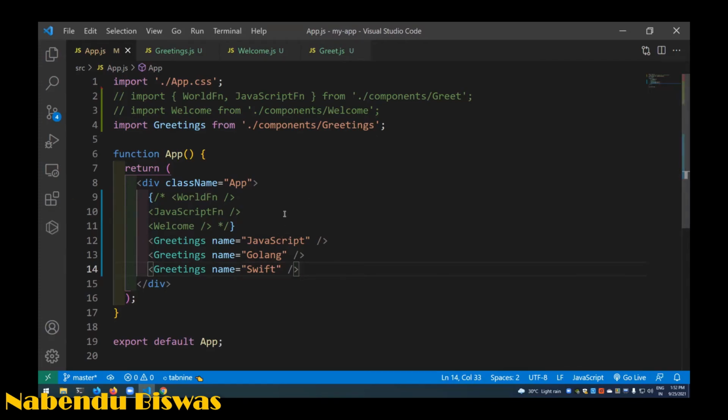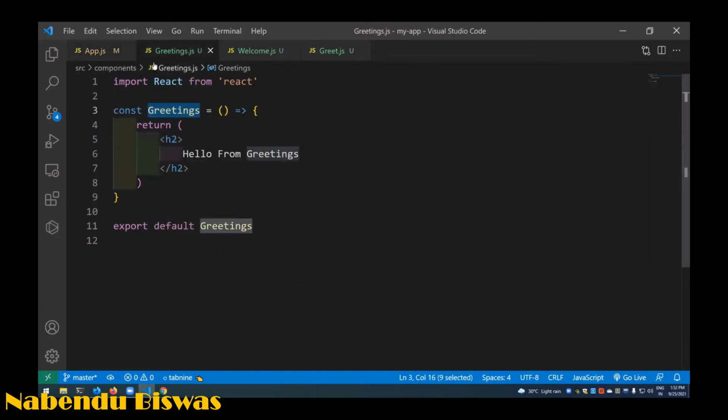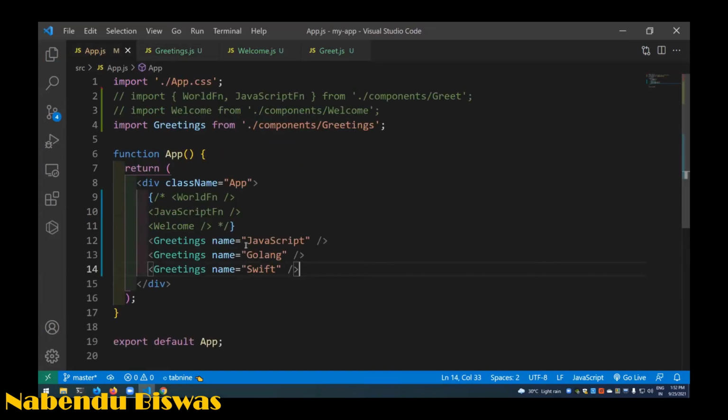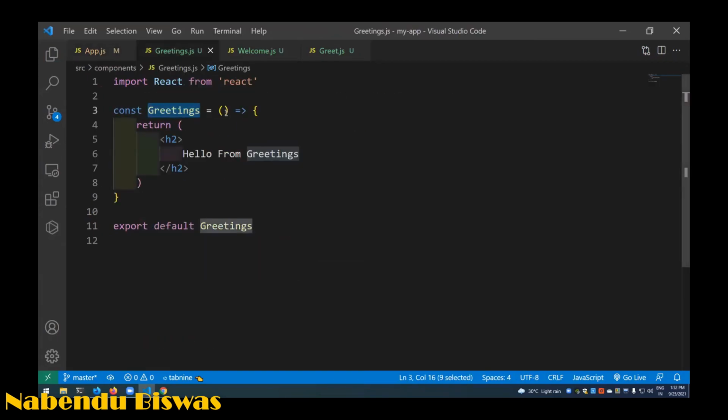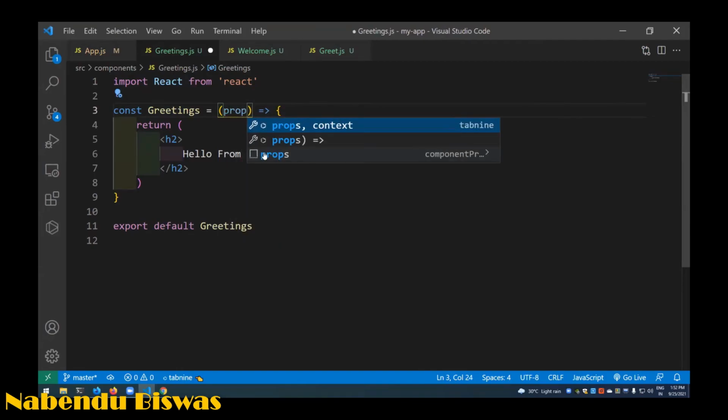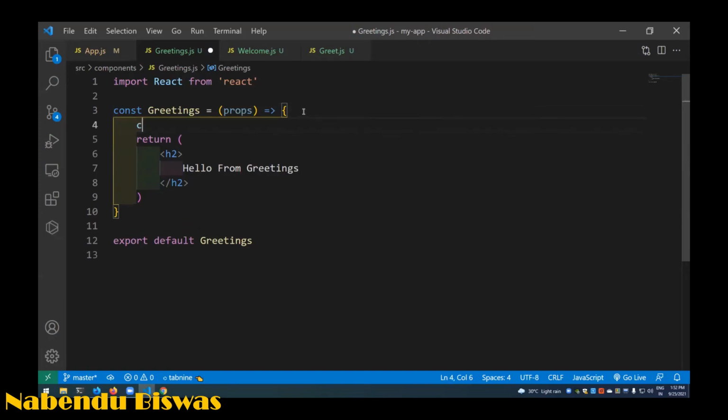Now I have to go to this Greetings component. This name I have passed. Here, this is a function component, and here I will get the props. The keyword props is a keyword, so I have to write props, and let me see what is there in props.